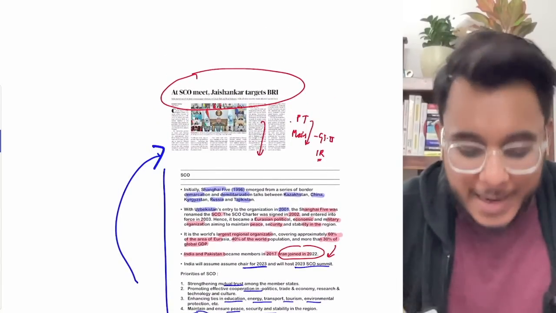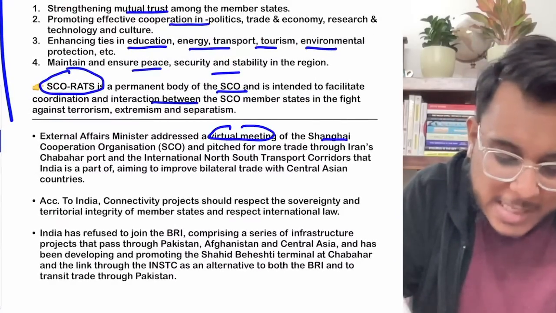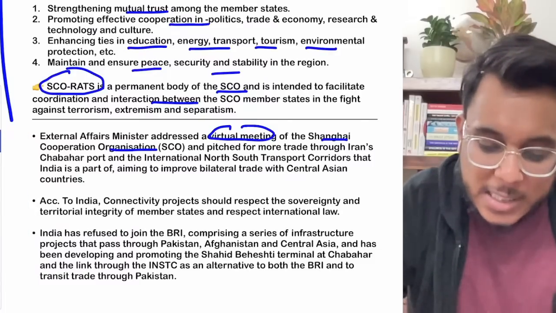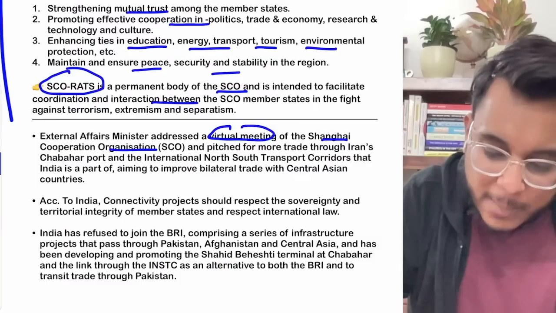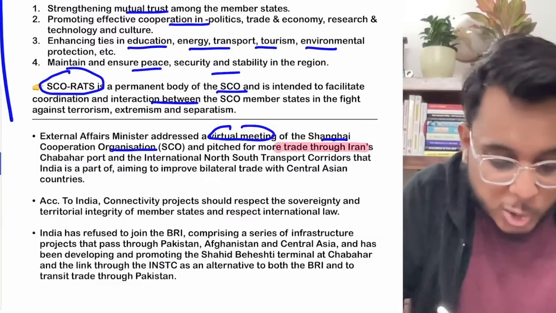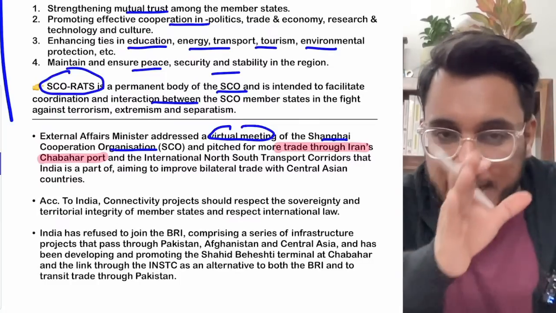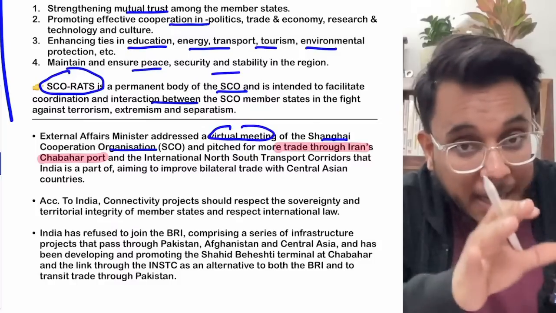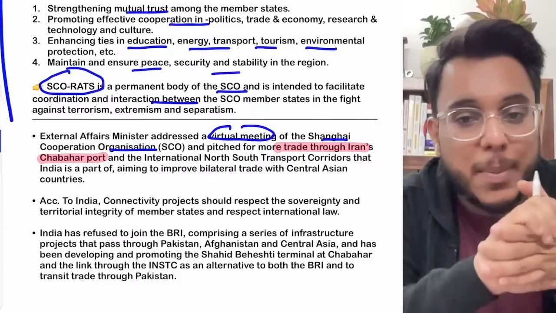The Minister of External Affairs has addressed a virtual meeting of the SCO, and there he has said that India is focusing on enhancing more trade with the SCO through the Chabahar port that we have developed in Iran. So guys, in Iran, India has developed the Chabahar port. Moreover, within Iran, there is also one more port, that is the Shahid Beheshti port.